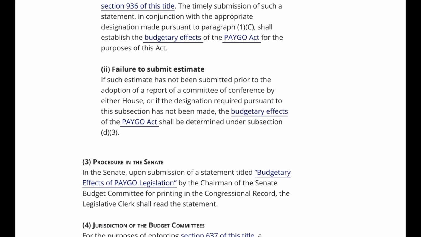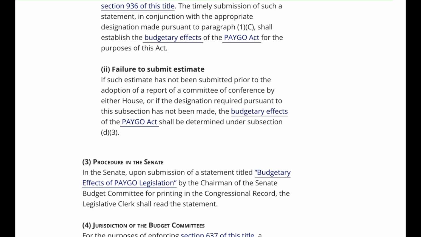2. Failure to submit estimate. If such estimate has not been submitted prior to the adoption of a report of a committee of conference by either House, or if the designation required pursuant to this subsection has not been made, the budgetary effects of the PAYGO Act shall be determined under subsection D3. 3. Procedure in the Senate.